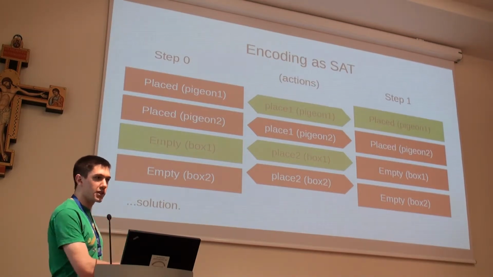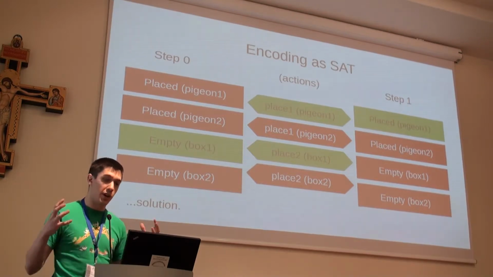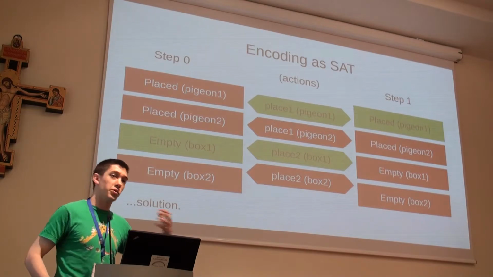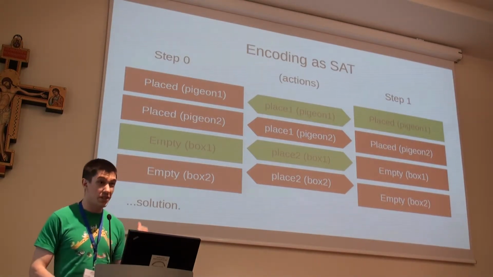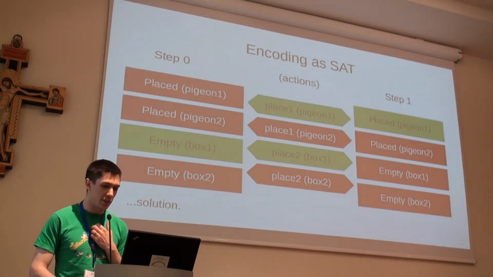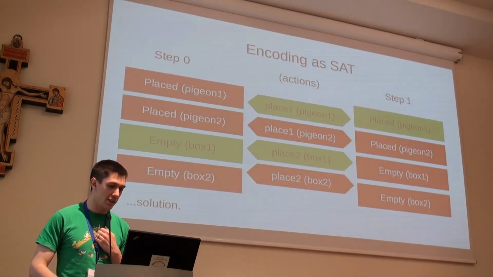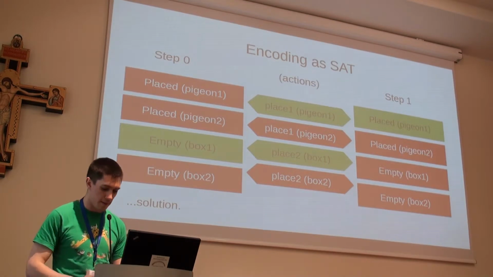You can see this SAT problem here has split the actions into two parts. So instead of saying we're placing pigeon in box, we have two variables, one for placing the pigeon and one for placing the box. This is just the simple split representation that was introduced by Kautz and Selman in one of the first papers, and there are more advanced and better ways of doing this, but I'll talk about that later.